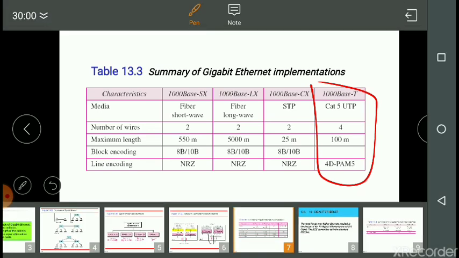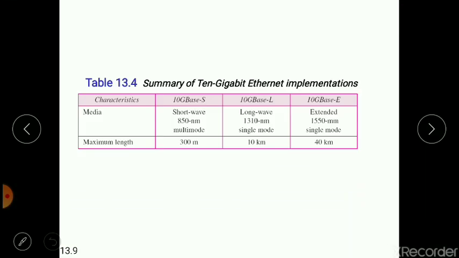But in this case of 10 gigabit Ethernet, we have three types of implementation, that is 10GBase-S, 10GBase-L, and 10GBase-E, and there is one more, that is 10GBase-X4. So all follow two wires. The number of wires required is two in all three cases. The only difference is the maximum length and the media over which it is traveling.